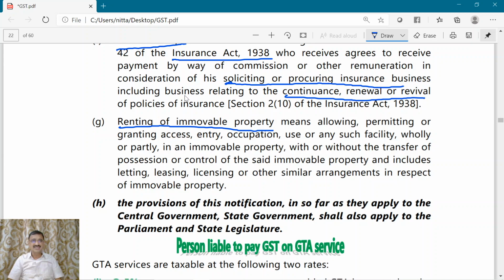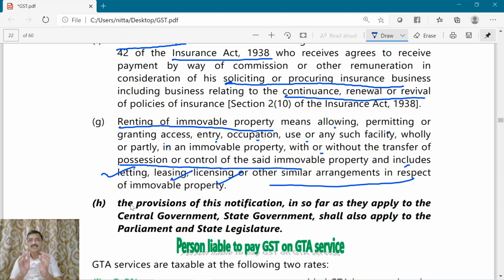Now, what does renting of immovable property mean? Allowing, permitting, granting access, entry, occupation or use of any such facility, wholly or partly in an immovable property, with or without the transfer of possession or control of the said immovable property, and it includes letting, leasing, licensing or similar other arrangement. So, leasing, renting, letting, licensing.